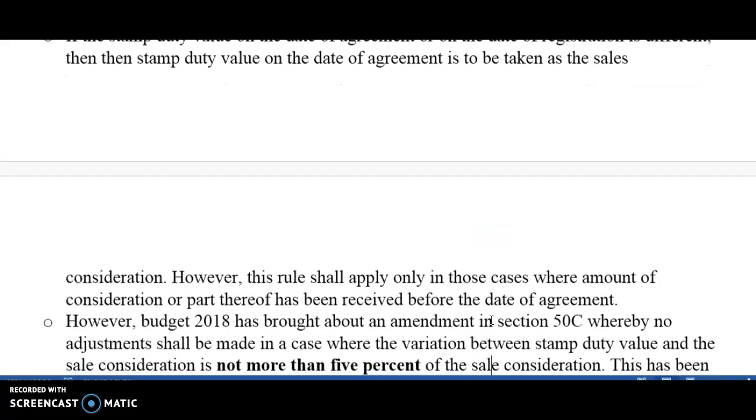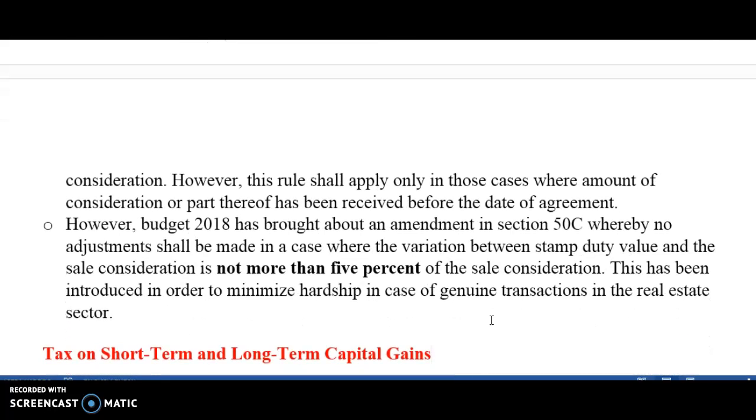Now the important part here is to note that Budget 2018 has brought about an amendment in Section 50C. Before Budget 2018, whatever the value is higher, we would just take that, the stamp duty value or the sale consideration disclosed by the assessee.